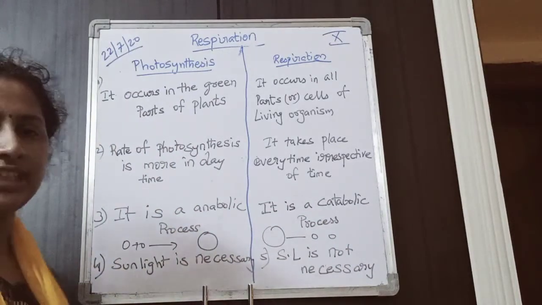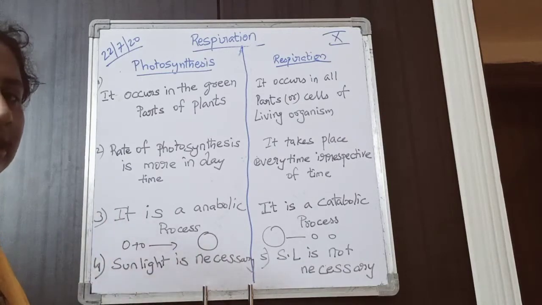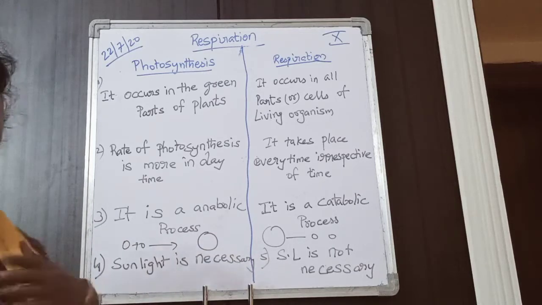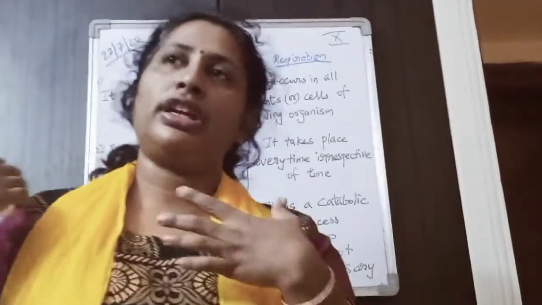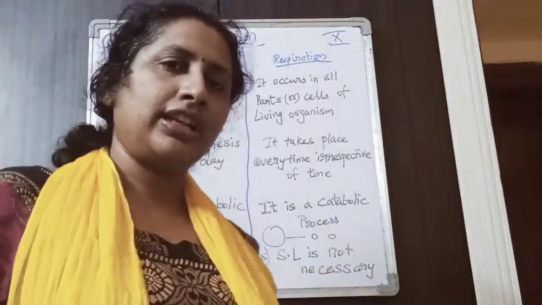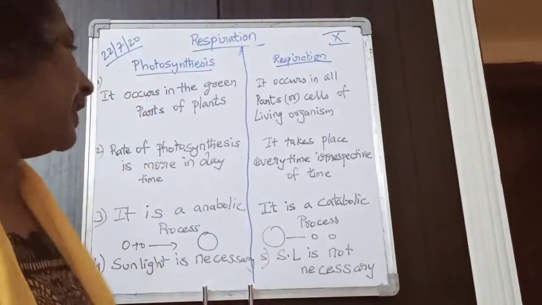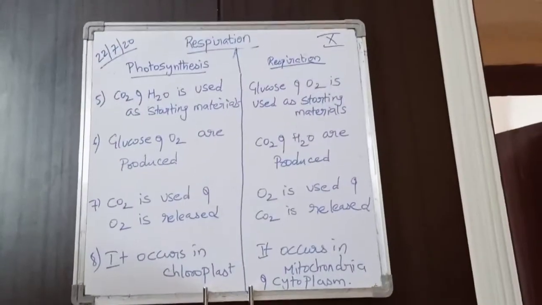Now for photosynthesis, sunlight is necessary. Photosynthesis happens in the presence of light. For respiration, sunlight is not necessary. If you sit in the dark or if you are in the rain, wherever you are, respiration definitely occurs.